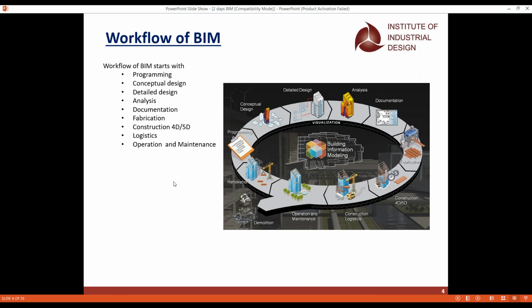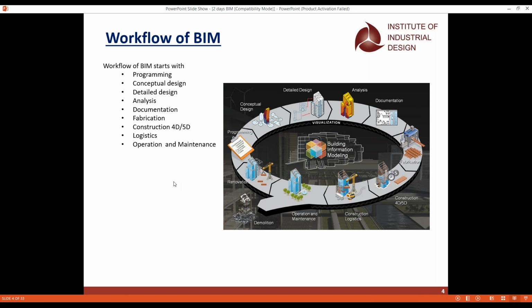And the next one is the workflow of BIM. If you see the workflow of BIM, it starts with programming, followed by conceptual design and detailed design, analysis, documentation, fabrication, construction of 4D and 5D, logistics, operation and maintenance. So this is what the workflow of BIM is about.